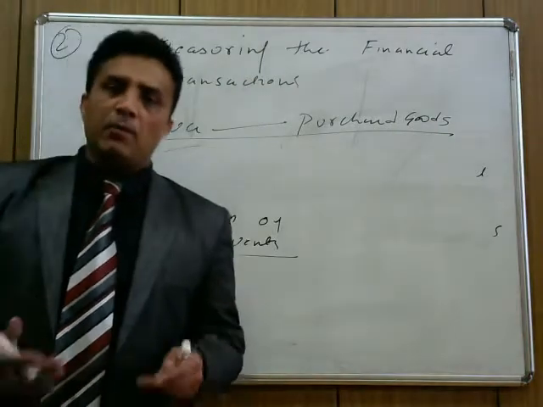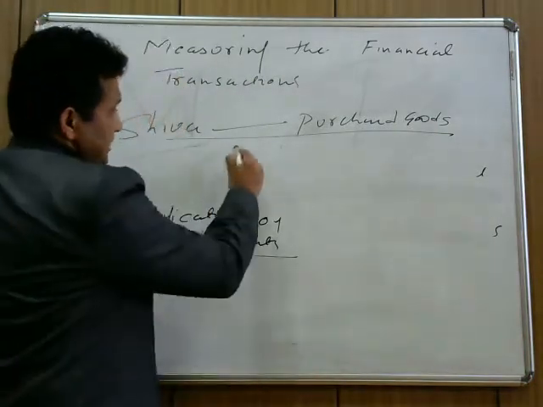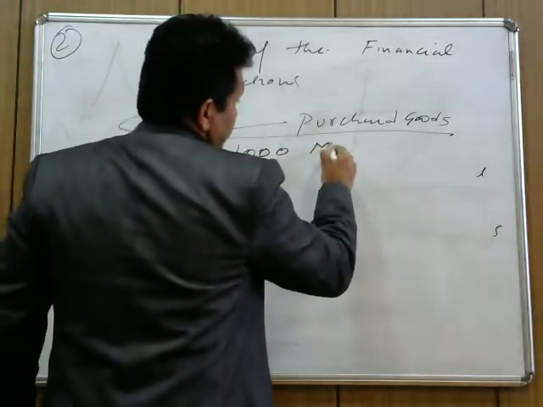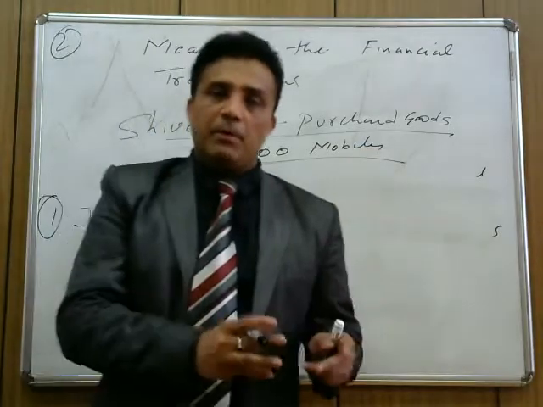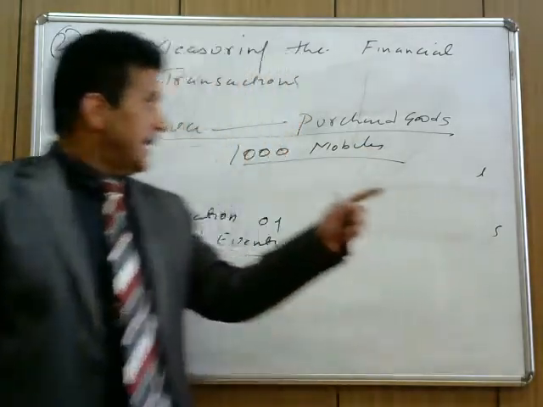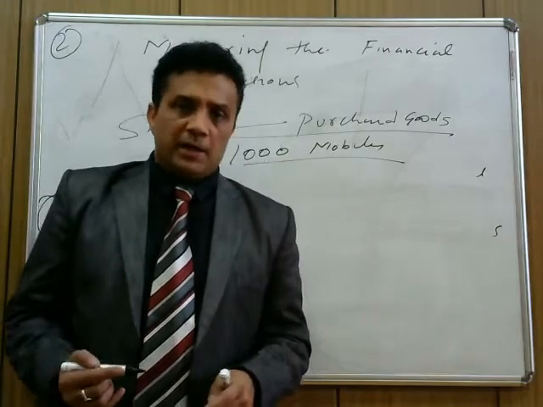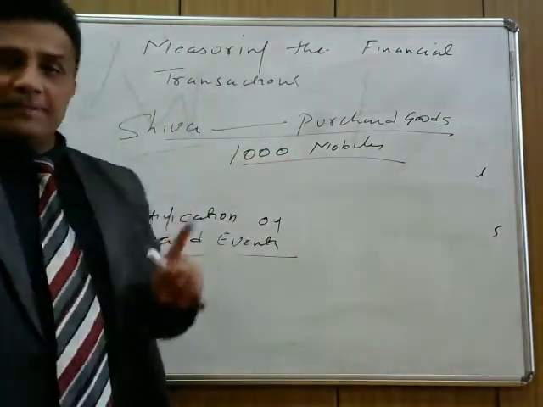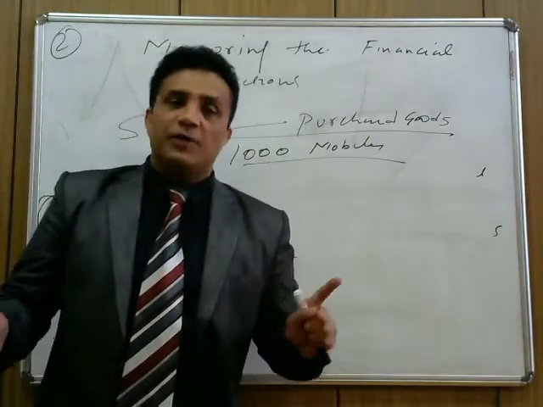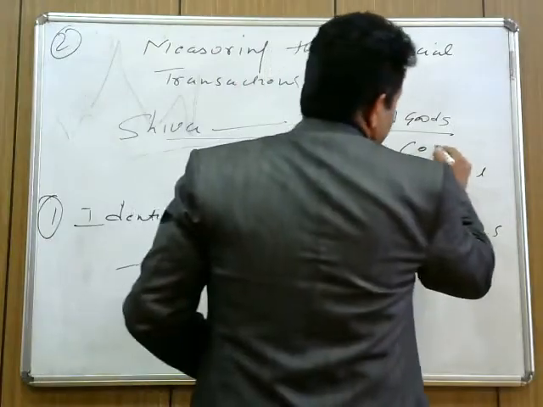Suppose he is doing business in mobiles. He purchased the mobiles. He said, I purchased 1,000 mobiles. Shiva is doing a mobile retail business. He said, I purchased 1,000 mobiles for resale purpose. He purchased 1,000 mobiles. Now listen here, it's a wrong word. He purchased 1,000 mobiles costing.